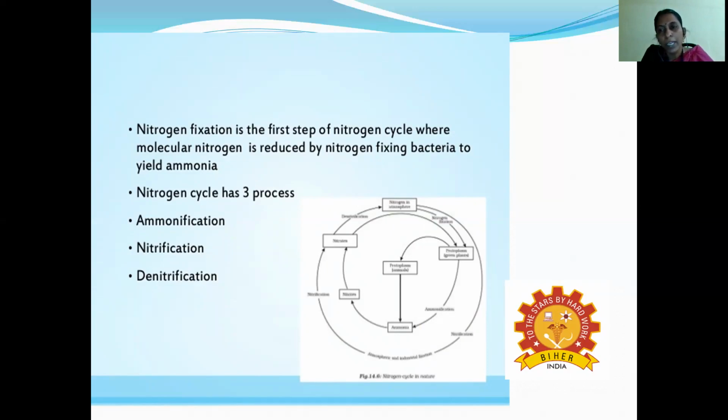So ammonification means the nitrogen is converted into ammonia, and that ammonia can be converted into nitrite and nitrate, and that nitrate is once again converted into molecular nitrogen by the denitrifying bacteria. So what happens automatically? The remaining nitrogen from denitrification is released into the atmosphere.